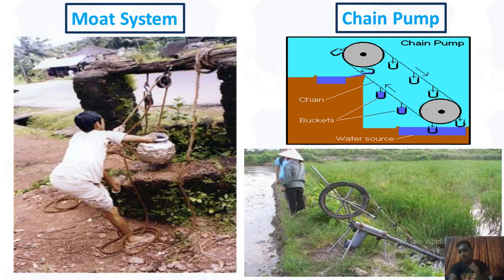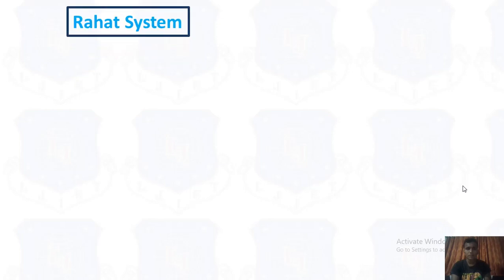So that is an actual working picture of this chain pump system. You can see that is a chain, and here the water level. So in this the water is going to these areas. Okay, so the next system is the Rahat system.